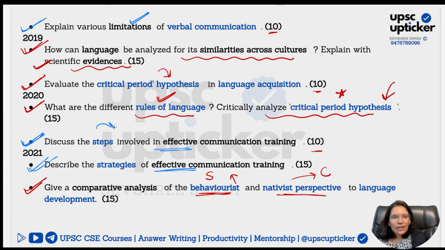Where the steps are more detailed, you teach them, engage in active listening. You teach them verbal, non-verbal, and active listening principles, how exactly they can do it better. You are also going to train them about the social niceties part. You focus a lot more on the pragmatics, which is again emphasizing and expanding a lot more on your non-verbal processes, and you are going to talk about different strategies like your observation or your rewards or your association, making them understand about the culture and the cultural differences. All of these things play a very important role when you present it in your answer.